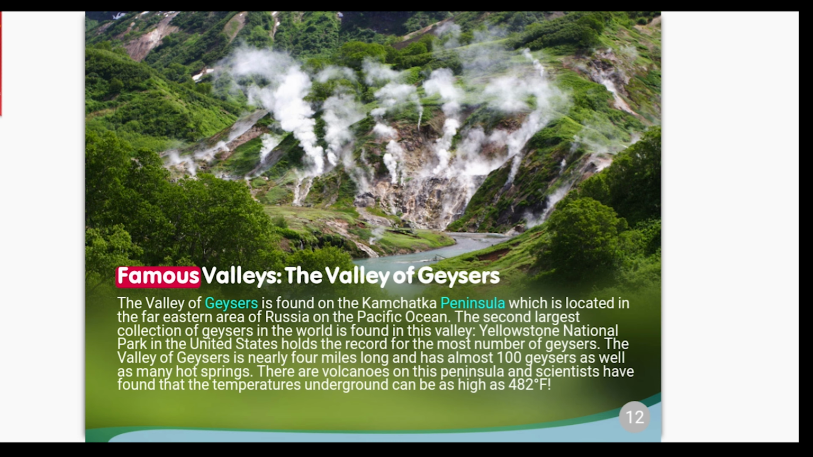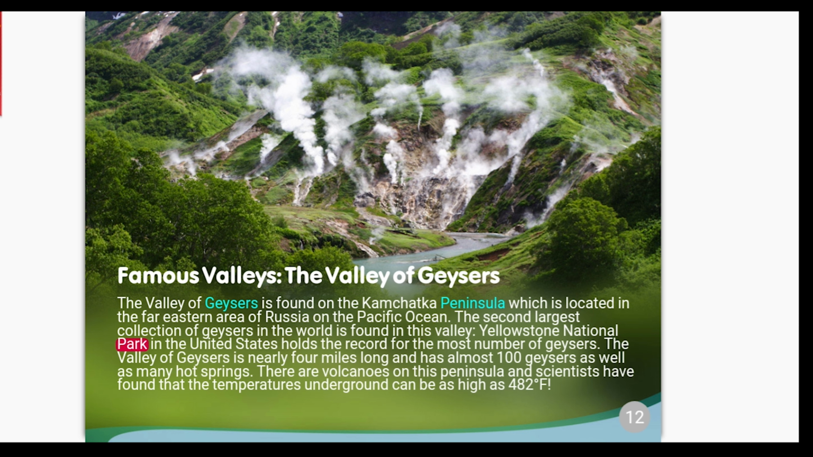Famous valleys. The Valley of Geysers. The Valley of Geysers is found on the Kamchatka Peninsula, which is located in the far eastern area of Russia on the Pacific Ocean. The second largest collection of geysers in the world is found in this valley.